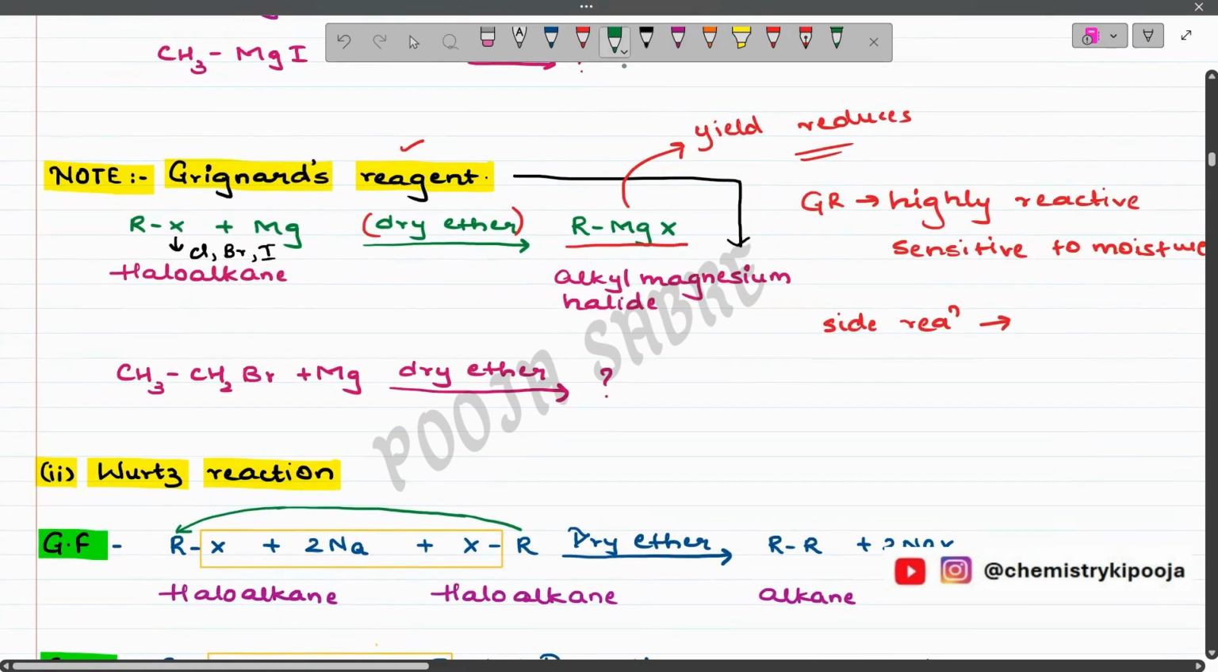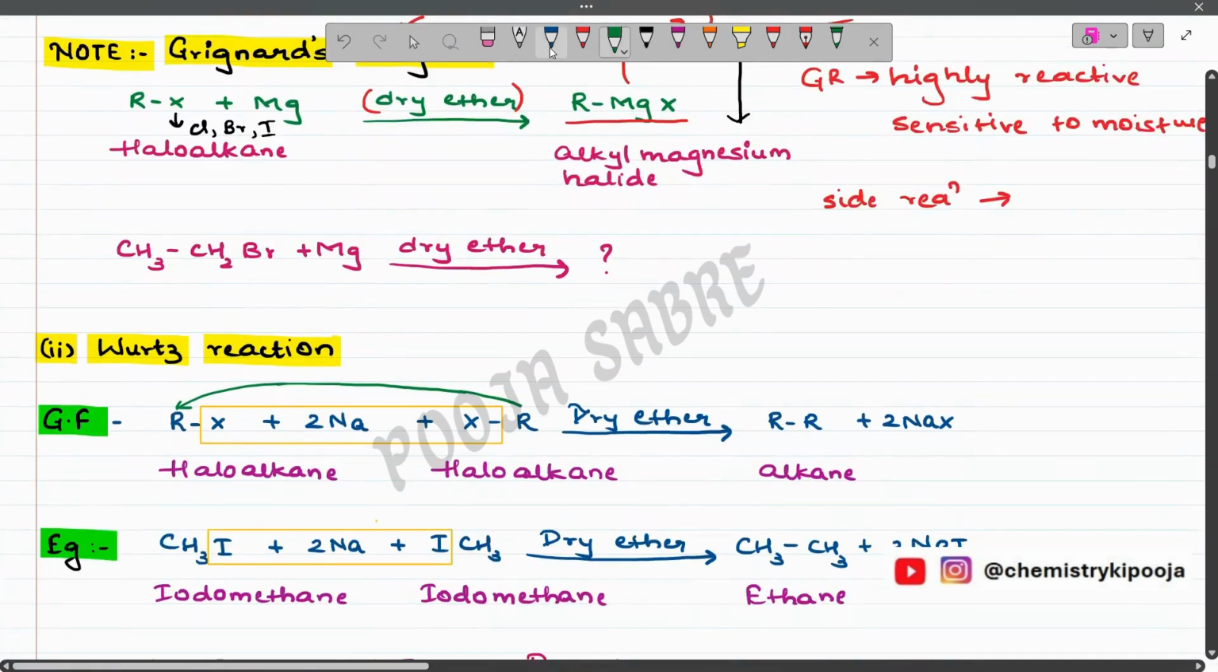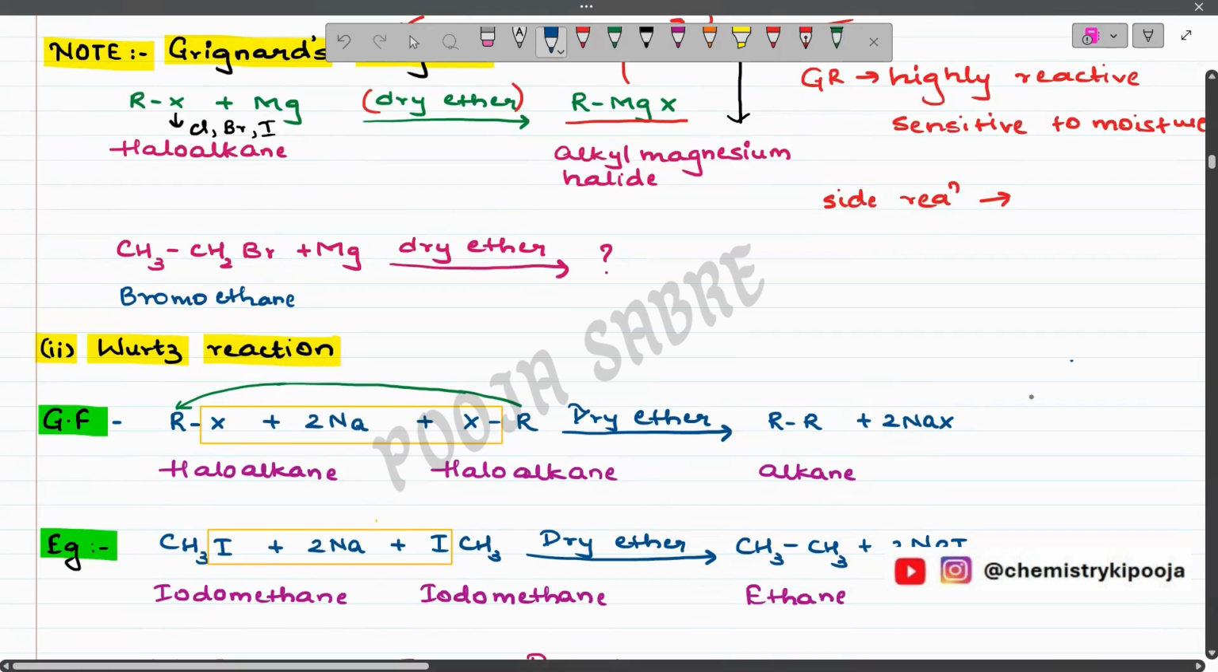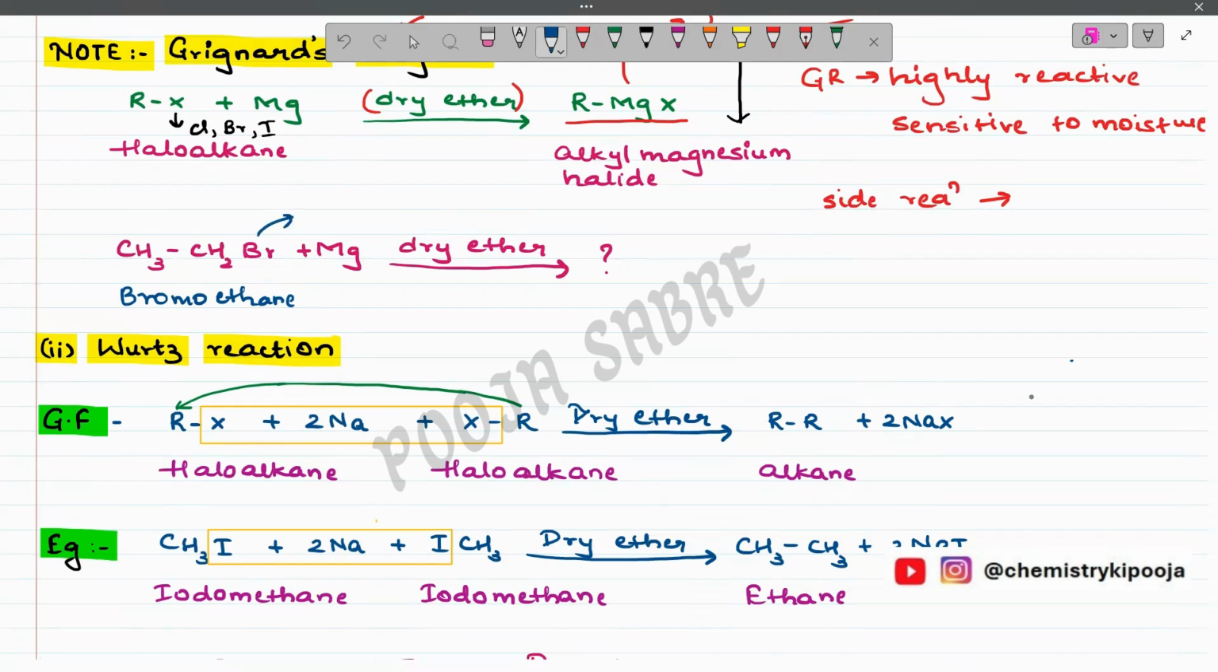Now let us have a look at the reaction, one example of preparing the Grignard reagent. In this case, I have taken CH3CH2Br. The name of this compound is bromoethane, right? Then on the other hand, we have magnesium, and in the presence of dry ether, what is going to happen? The bromine is negative, and this magnesium will go and attack this carbon. So we are going to get CH3CH2, then Mg, and on the other side a Br.